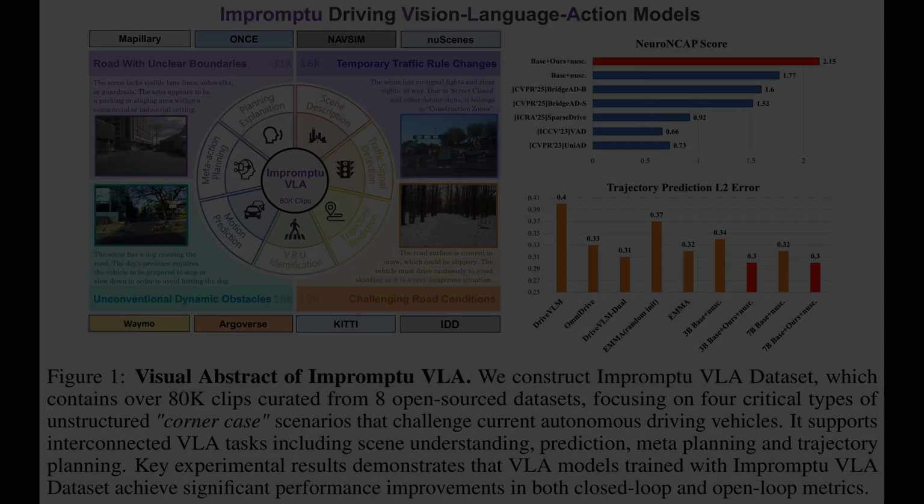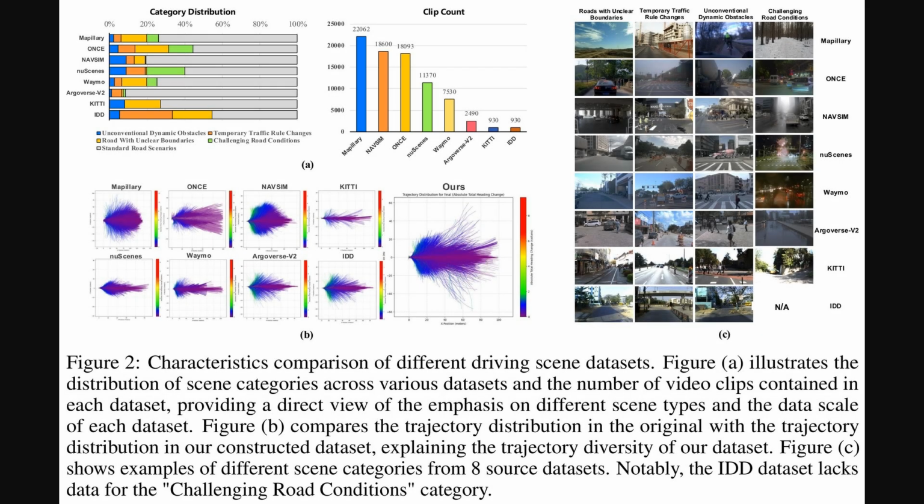So Figure 2 broadens our view by comparing characteristics across different driving scene datasets. Part A, on the left, illustrates the category distribution. So how frequently different scene types like unconventional dynamic obstacles or roads with unclear boundaries appear in various datasets. Next to it, the bar chart shows the clip count, giving a sense of scale.